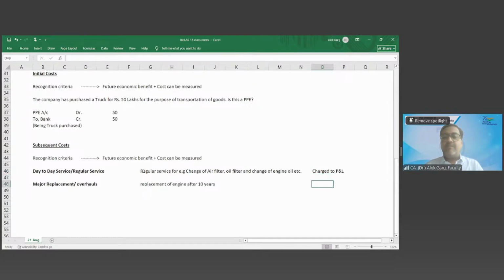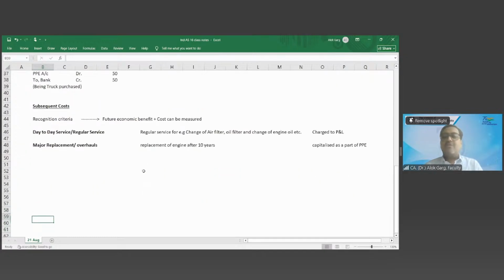What about this major replacement and overhauls? It has to be capitalized as a part of PPE. Sir, don't you think when the truck was purchased, it came with an engine? And now when you are replacing the engine, you are adding one more engine to the truck, right? So how should we do this? Correct. Let me explain with the help of an example.